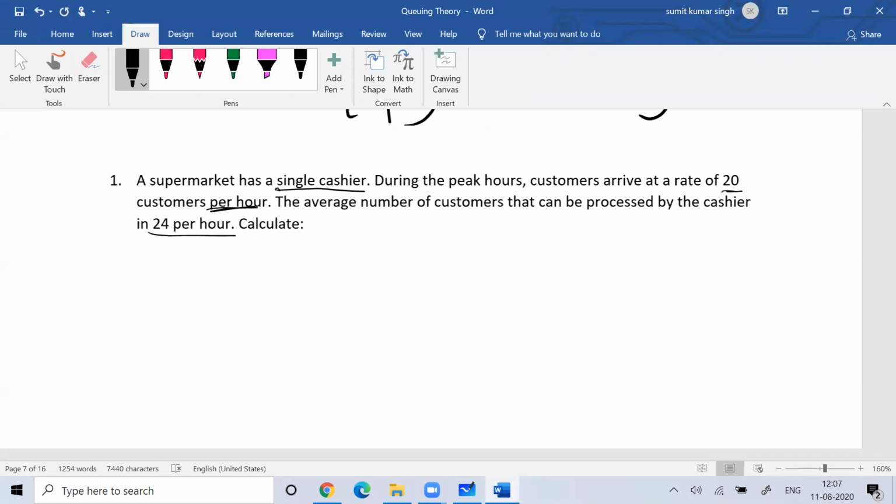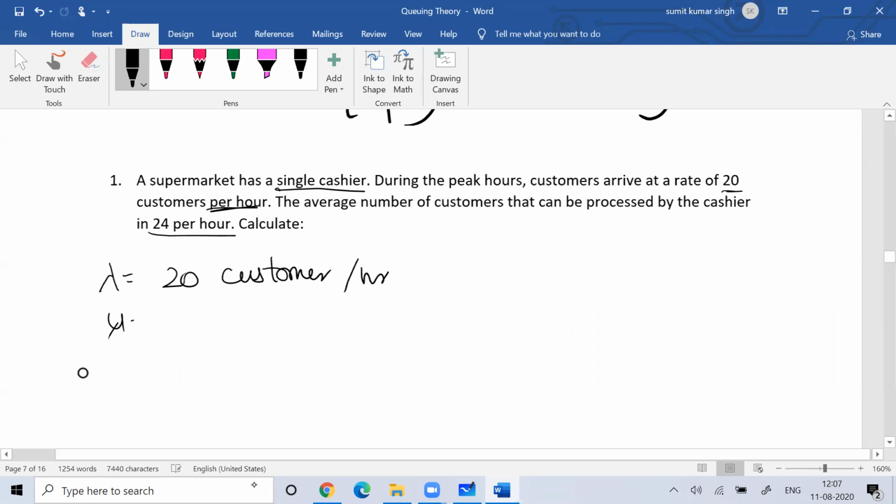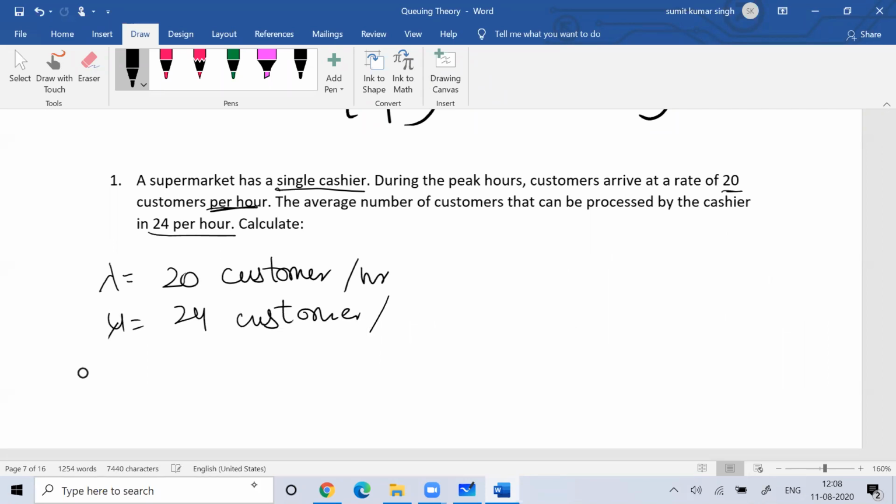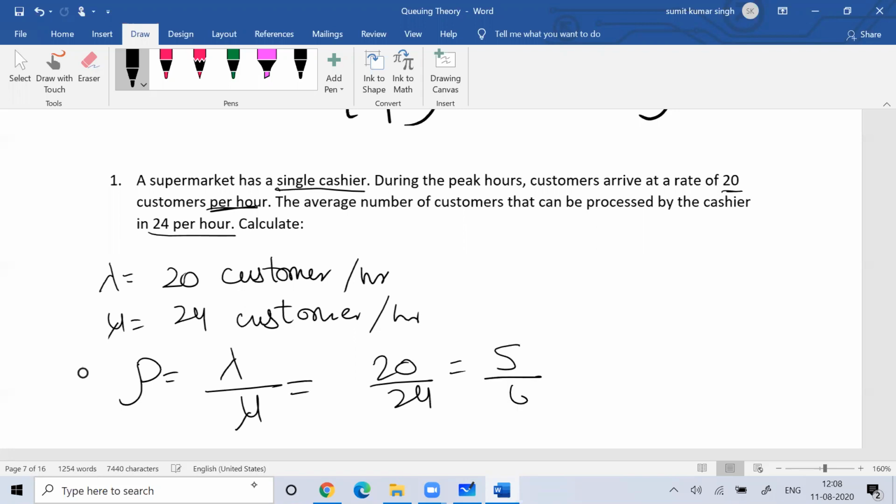So you know that your lambda is basically 20 customers per hour, and your mu is 24 customers per hour. If you want to find out the traffic intensity, that is, how busy your customer service representative is, we calculate lambda by mu. So lambda by mu is 20 by 24, or 5 by 6, or about 0.83. This talks about the traffic intensity.